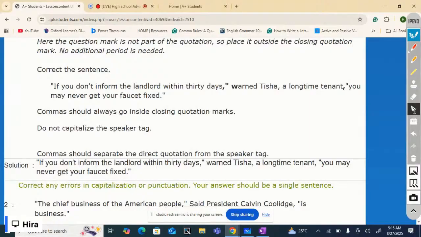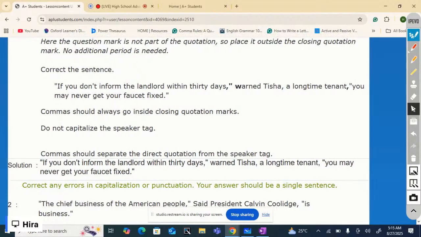"If you don't inform the landlord within 30 days," warned Tisha, a longtime tenant, "you may never get your faucet fixed." See, commas should always go inside closing quotation marks. Do not capitalize the speaker tag.